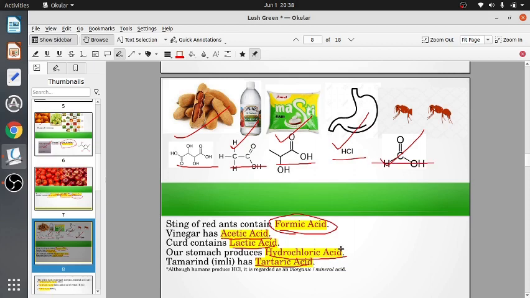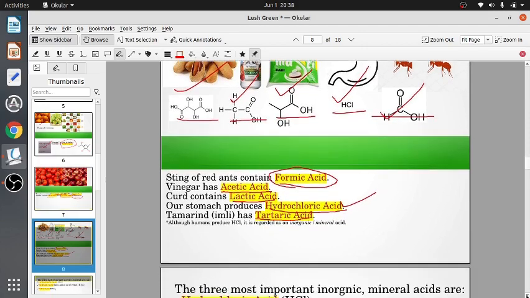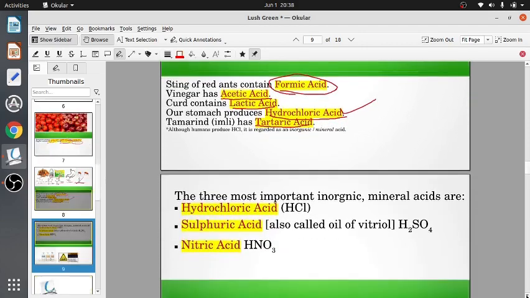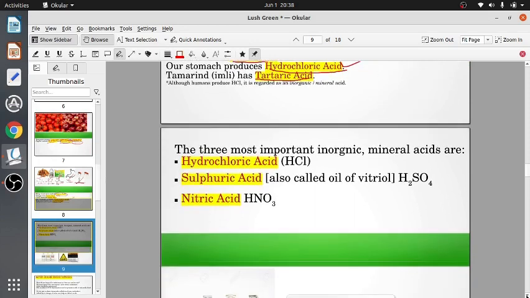Now, although hydrochloric acid is a strong acid, still the stomach produces the acid in very dilute form, and it is not damaging until it is in excess, when we can get gastritis and ulcers. So these are organic acids.